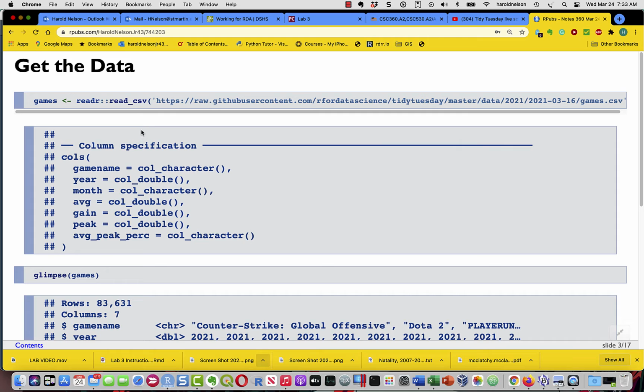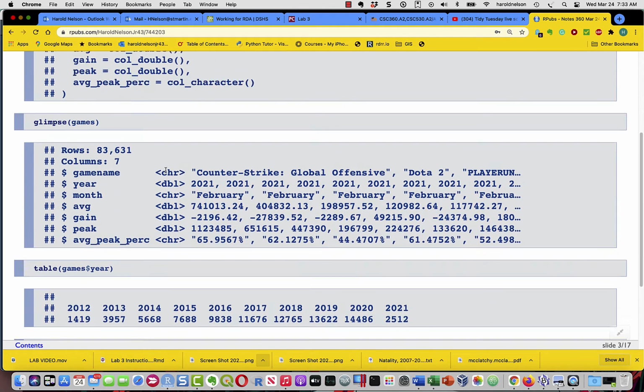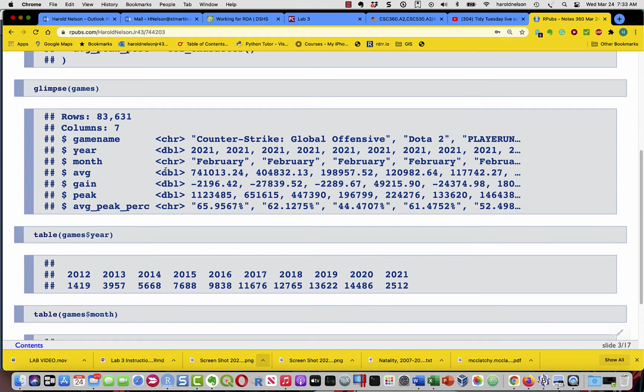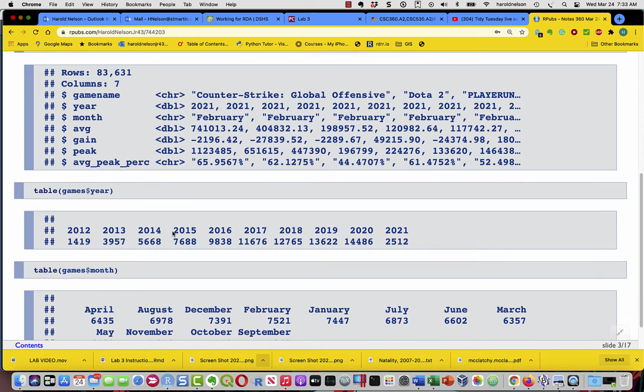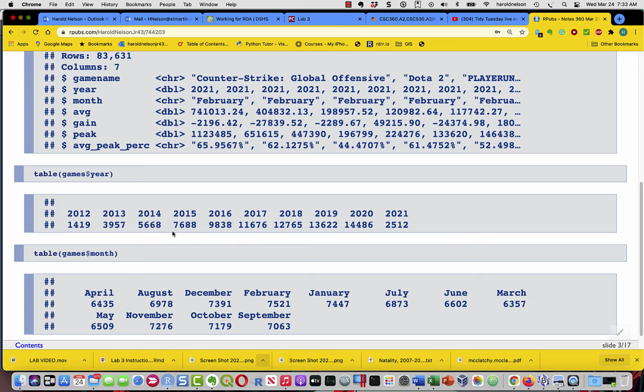This is the single line of code that we copied from Tidy Tuesday, which gets the data. Okay, and I did a simple table of years and table of months. And you can see that we have data going from 2012 into 2021 as far as we could.